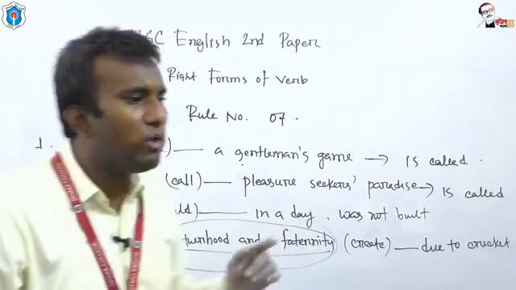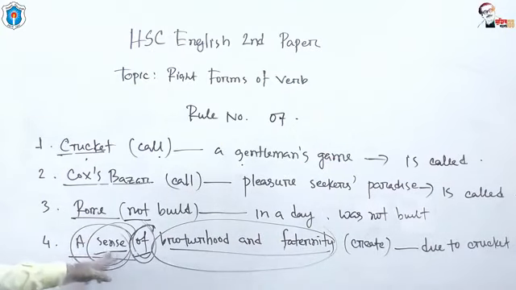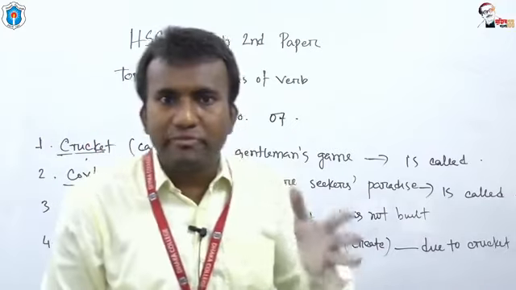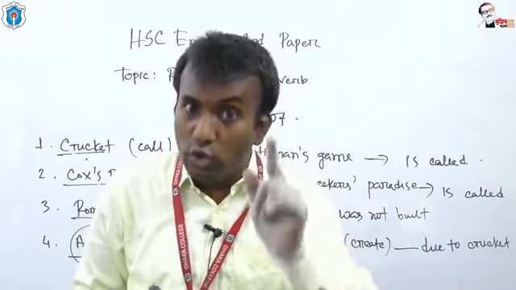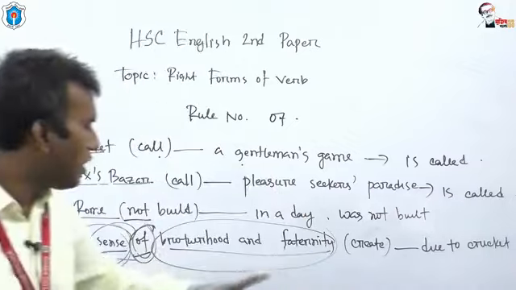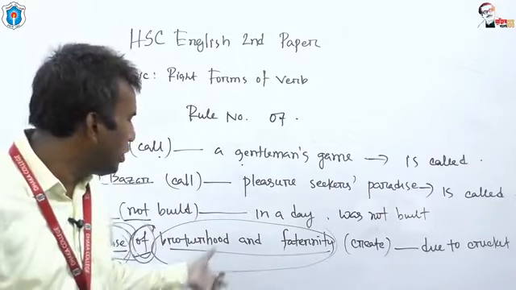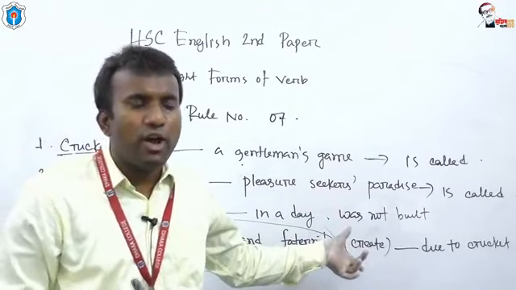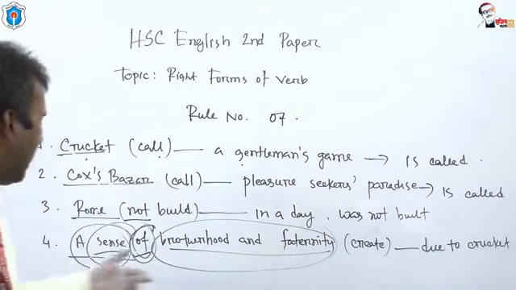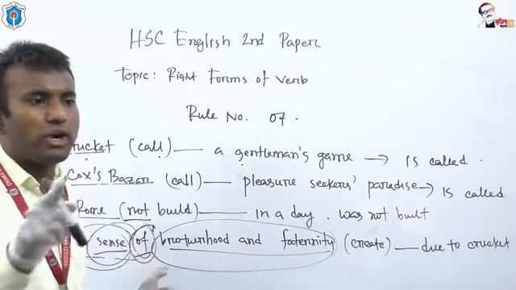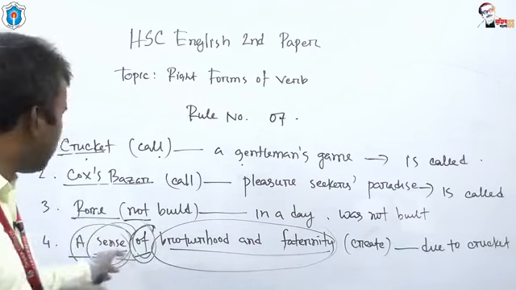So what is the head word here? The head word is sense, and the head word is the subject of the sentence, and you have to take the verb according to the head word. So should we take the verb according to brotherhood or fraternity, or according to sense? We have to take the verb according to the head word, and the head word is sense.